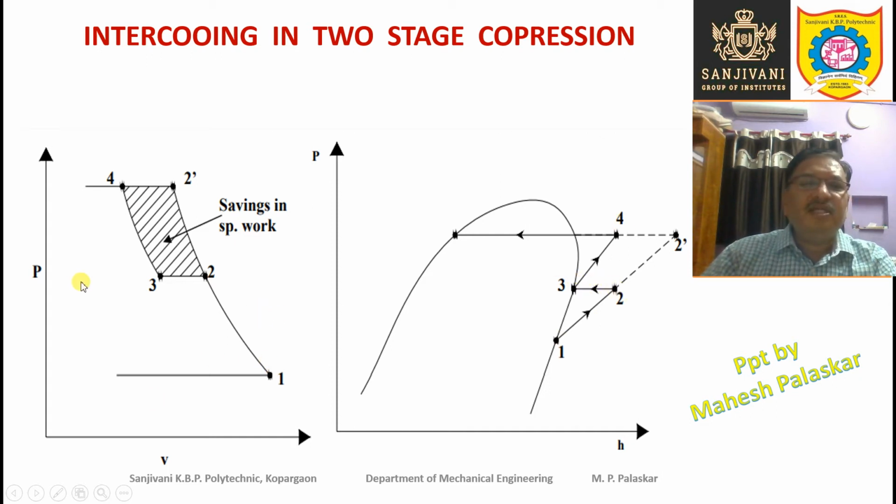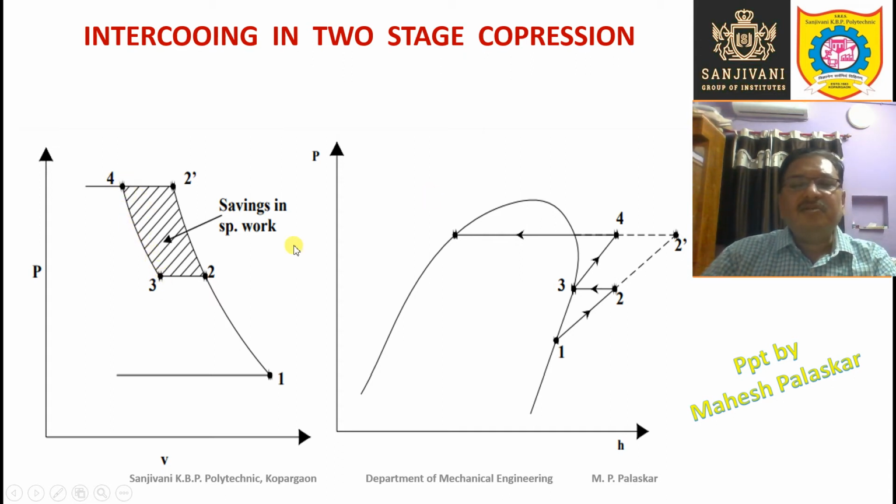Same thing is shown in the PV diagram also. You can see that if we go for single stage compression, then it will follow this curve, that is 1 2 dash, that is for single stage. But if you go for two stage, then it will travel along first of all 1 2, that is the first stage or the lower stage compression. After that there is intercooling, 2 3 is nothing but intercooling, and then 3 4 represents the second stage compression.